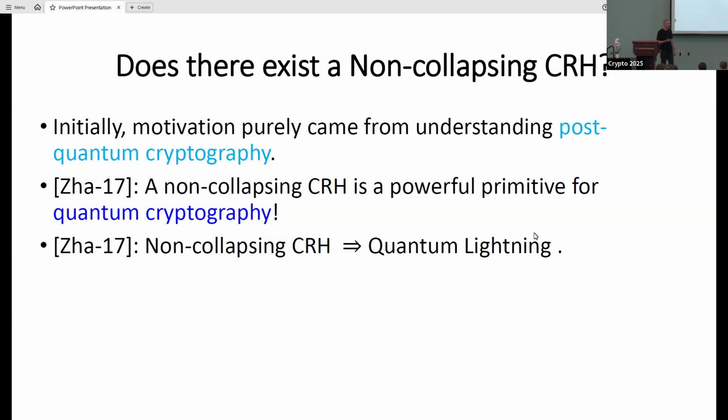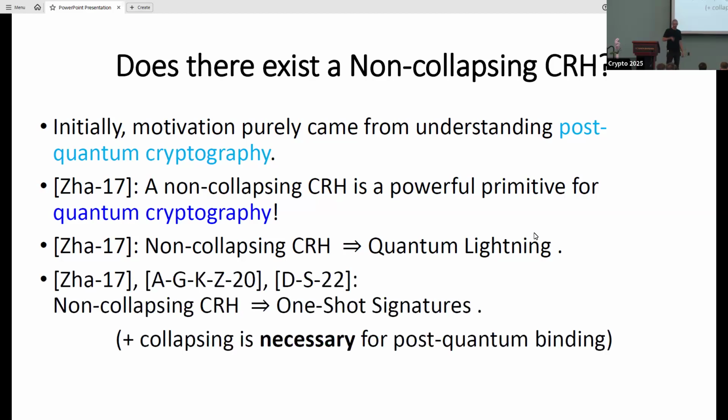In particular, Mark showed that from a non-collapsing CRH you can construct a more powerful object called quantum lightning, which is stronger than public-key quantum money. And then a few years later, AGKZ and Dall'Agnol-Spooner showed that non-collapsing CRH gives us one-shot signatures, which are even stronger than quantum lightning.